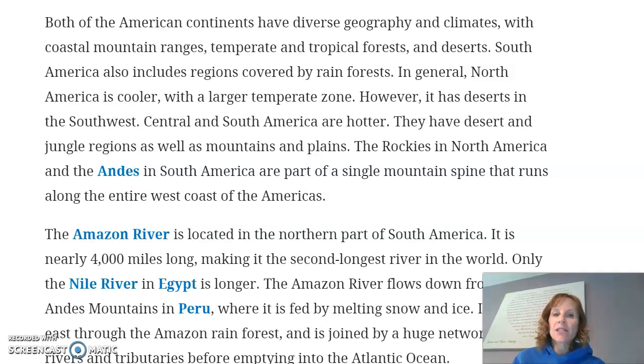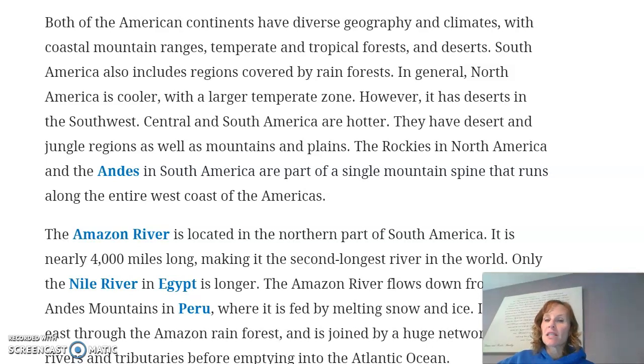However, it has deserts in the southwest. Central and South America are hotter. They have desert and jungle regions, as well as mountains and plains. The Rockies in North America and the Andes in South America are part of a single mountain spine that runs along the entire west coast of the Americas.